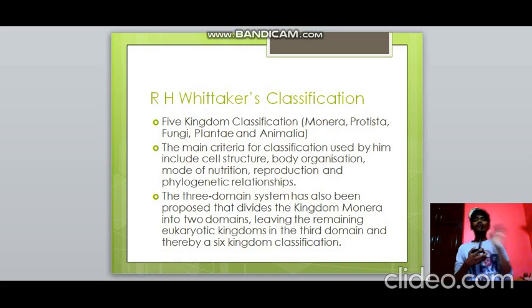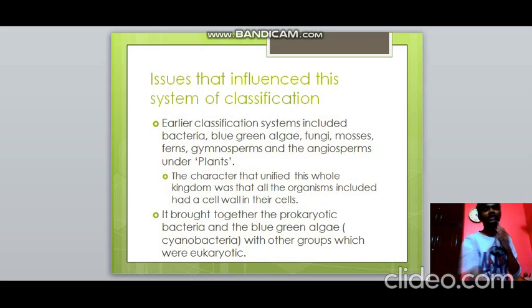This 5-kingdom classification was proposed by R.H. Whittaker. The main criteria, as we saw just now, are cell structure, body organization, mode of nutrition, reproduction and phylogenetic relationships. Later, a 3-domain system was also proposed, in which kingdom Monera is split into 2 and the other kingdoms are placed in order. Previously there were 5, so if Monera is split into 2, and the remaining 4 are combined, that produces a 6-kingdom classification.